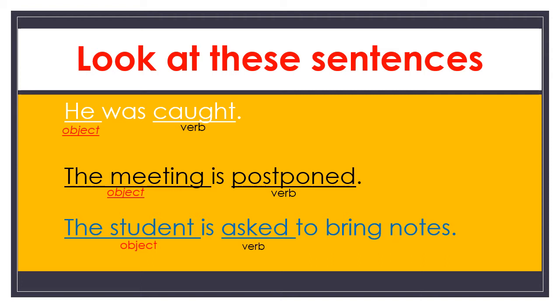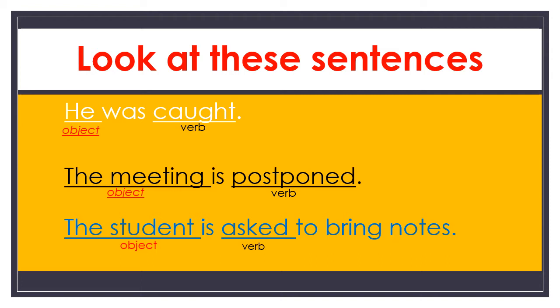Here, who is doing that action is missing. We call it so many names. Who performed that action? We don't know. That is not mentioned. That is not given any preference.